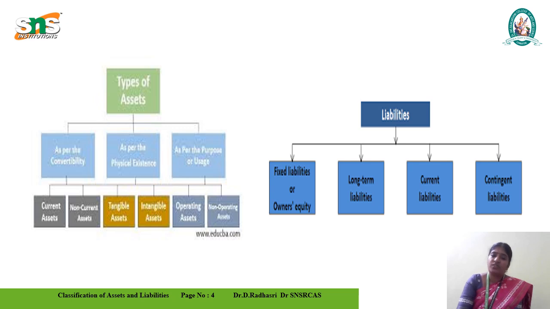In that way, liabilities are fixed liabilities, equities, long-term liabilities, current liabilities and contingent liabilities, while assets are classified by convertibility as current asset and non-current asset, tangible and intangible, operating and non-operating asset. Operating means we can operate the goods, and non-operating means we cannot. The amount spent on purchasing land is an example, and it is categorized as a non-operating asset.